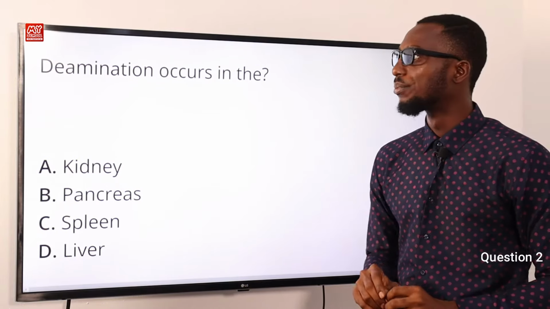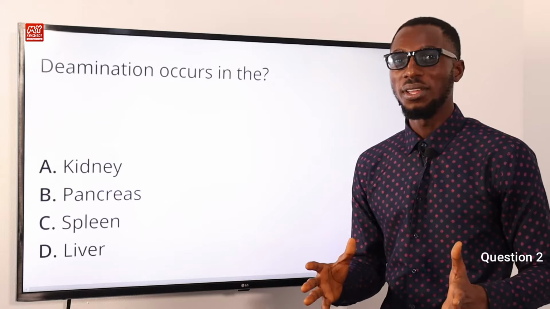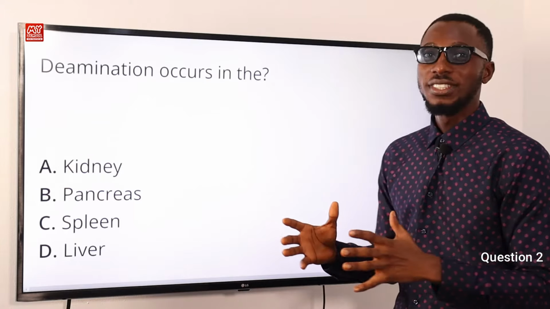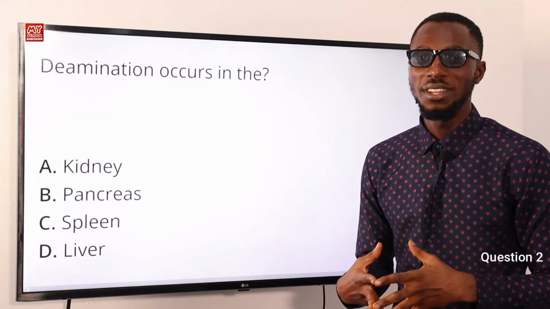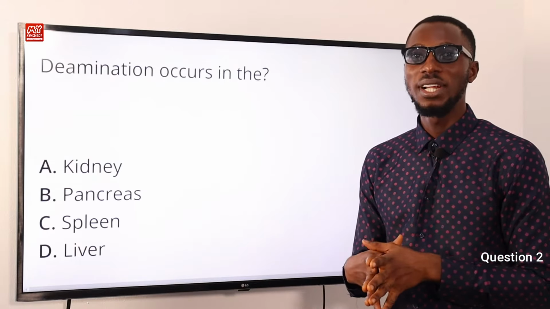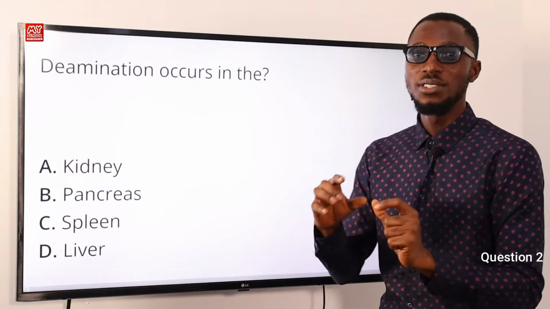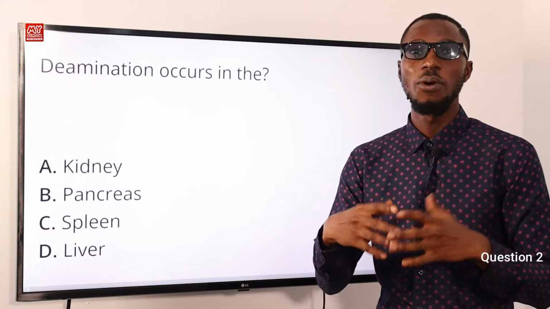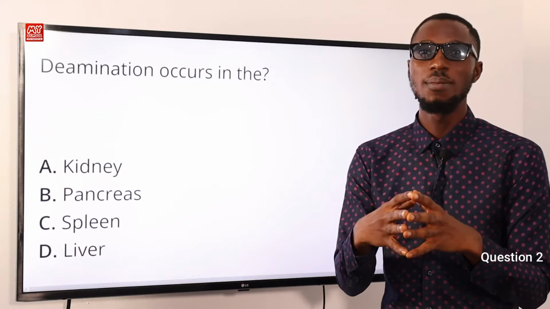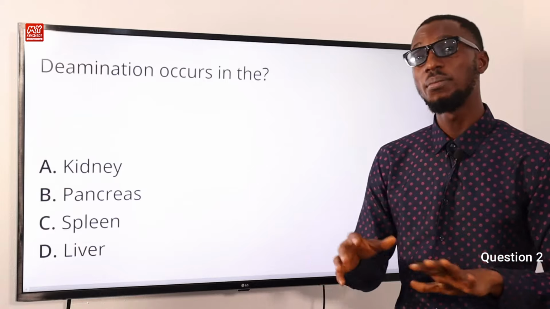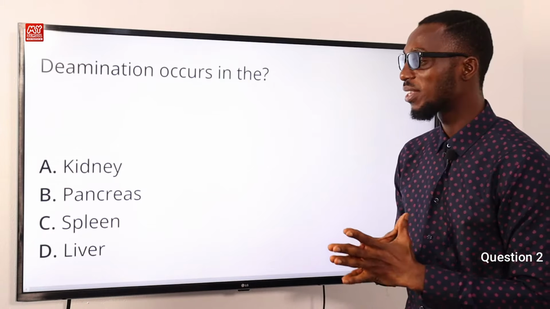Question 2. Deamination occurs in the what? At first, just notice that when there is excess protein intake, what your body does is to break down the amino acid for energy release. This takes place primarily in the liver. Sometimes it can also occur in the kidney, but the major site for deamination is the liver.